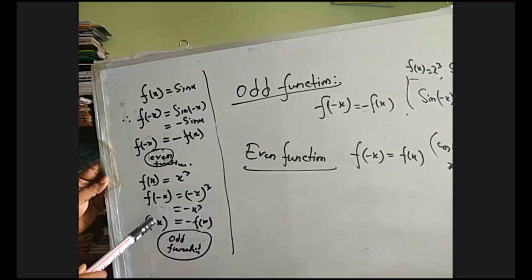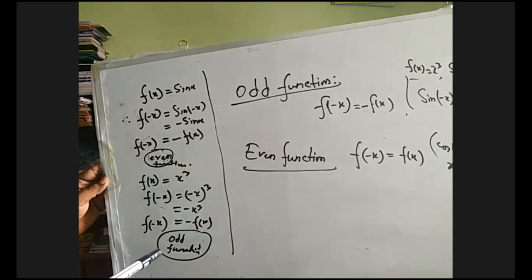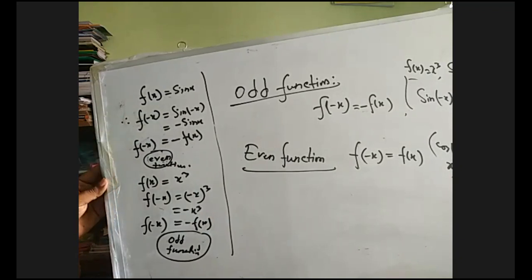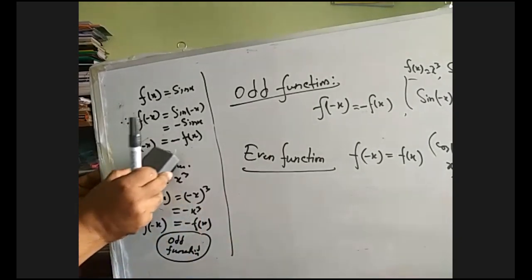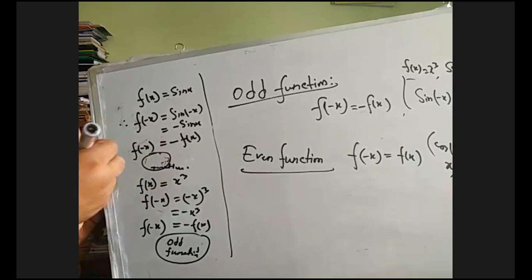That means it satisfies the property of an odd function. So x cube is an odd function. Remember it. Sin x is also an odd function, and this is not an even function. Remember it.